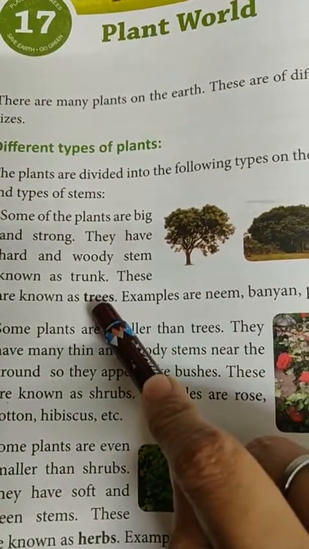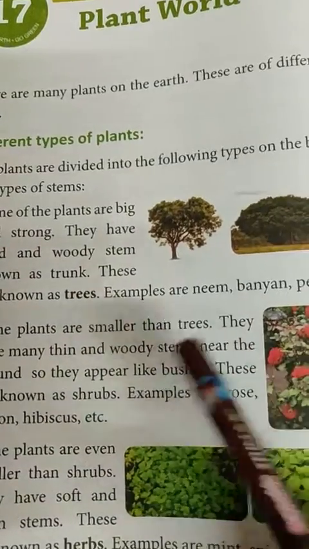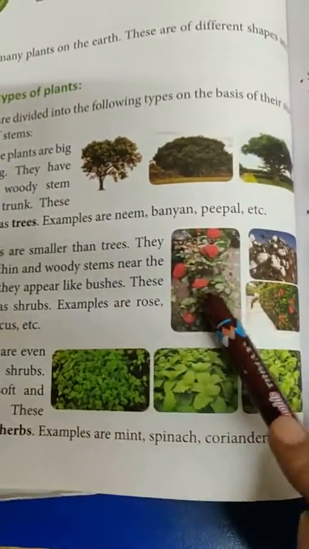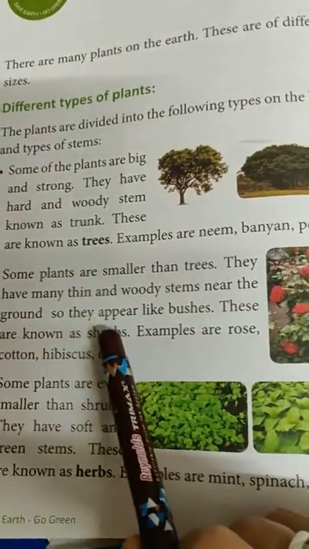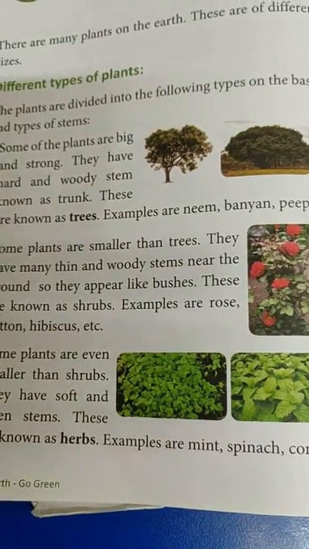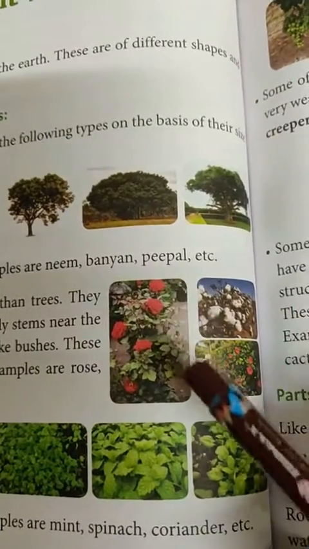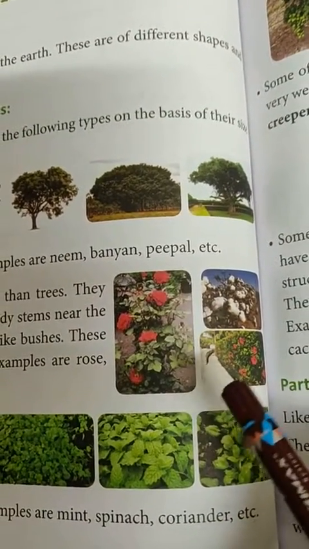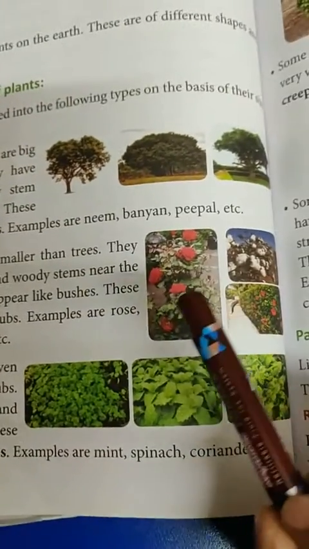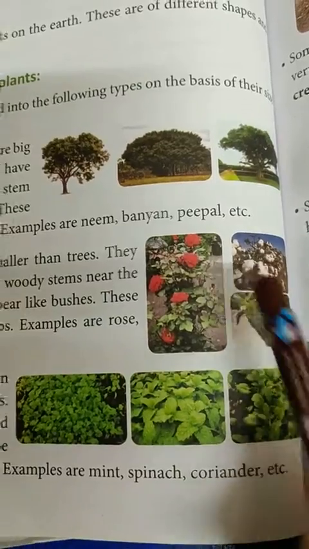They are strong and they have a woody stem, which is also known as the trunk, and the examples are neem, banyan and peepal. And then there are shrubs, which are very short and very bushy plants. What is the meaning of bushy? Which is very dense, झाड़ीदार जिसको हम बोलते हैं हिंदी में. The examples are hibiscus and rose and cotton.